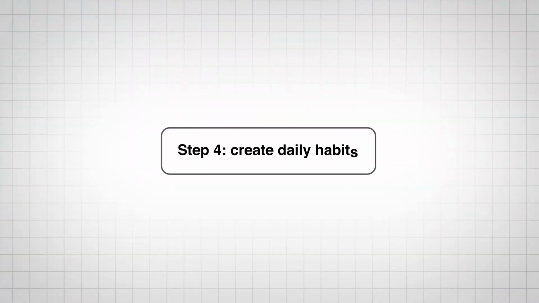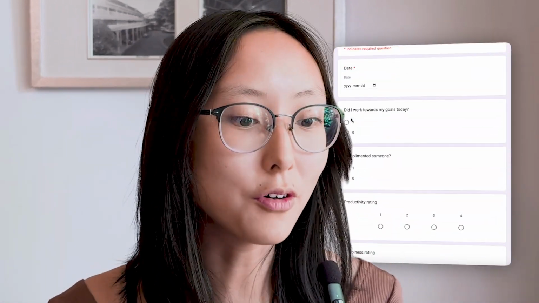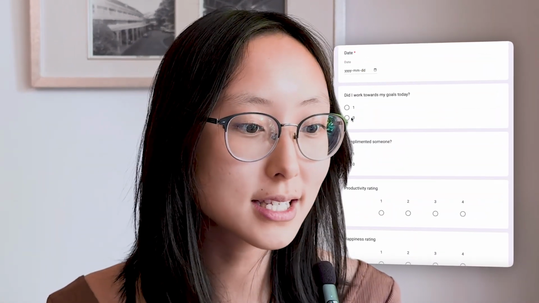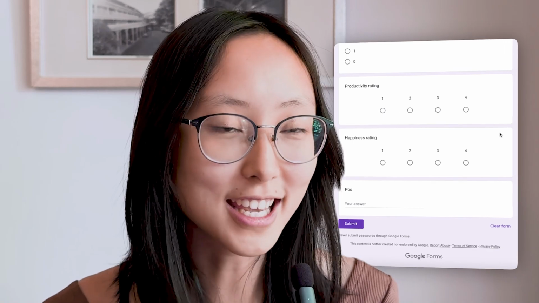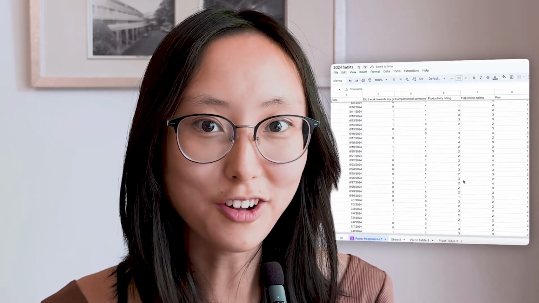Now, step number 4 is to create daily habits. So I usually have a Google form with a metric that's aligned with my goal. So for me, that was giving somebody a genuine compliment, and I tend to check it daily. I like using Google form because you can easily make it into charts and stuff, and it's just so simple to fill out every day. So here you can just see a spreadsheet of all of my data.